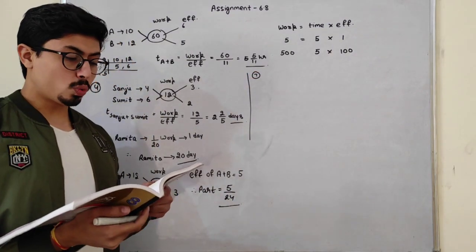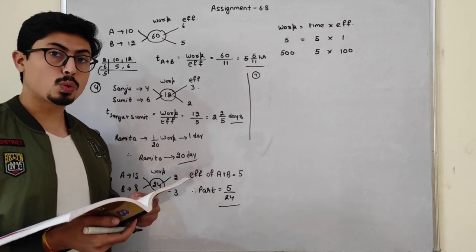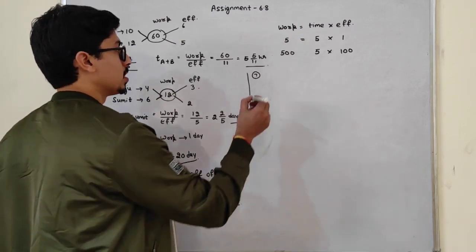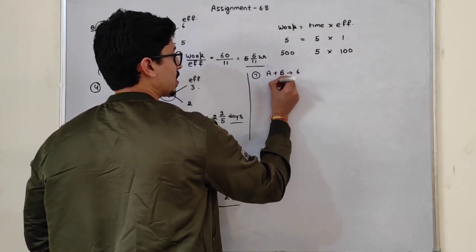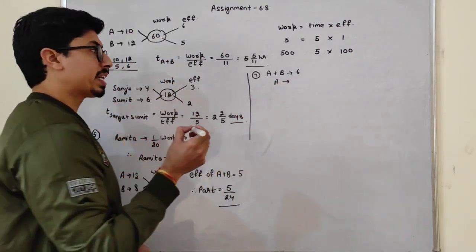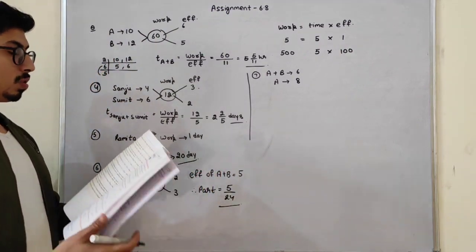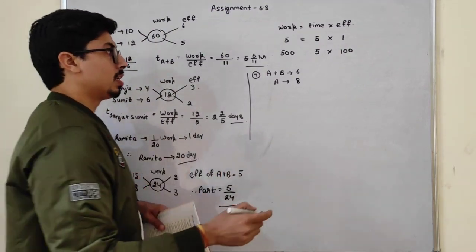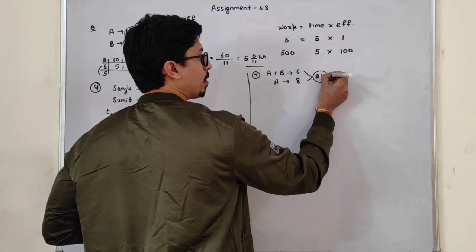A and B together can do a work in 6 days, whereas A alone can do the work in 8 days. Just do the same thing. Take the LCM of these two. 24 is my work.